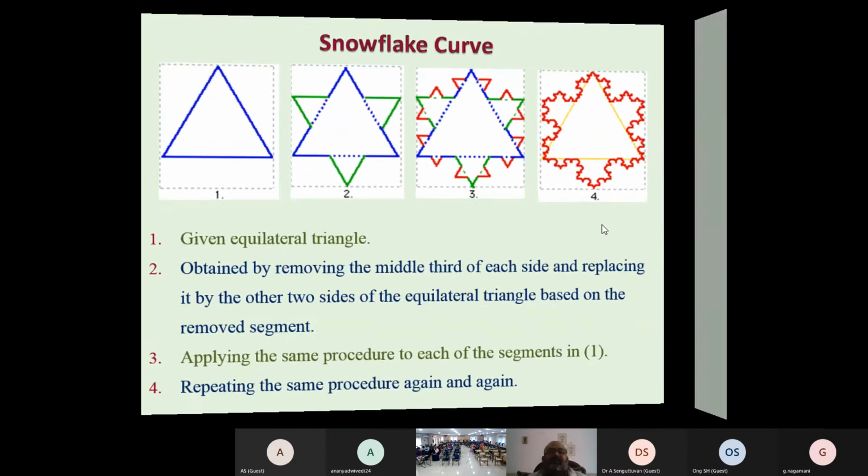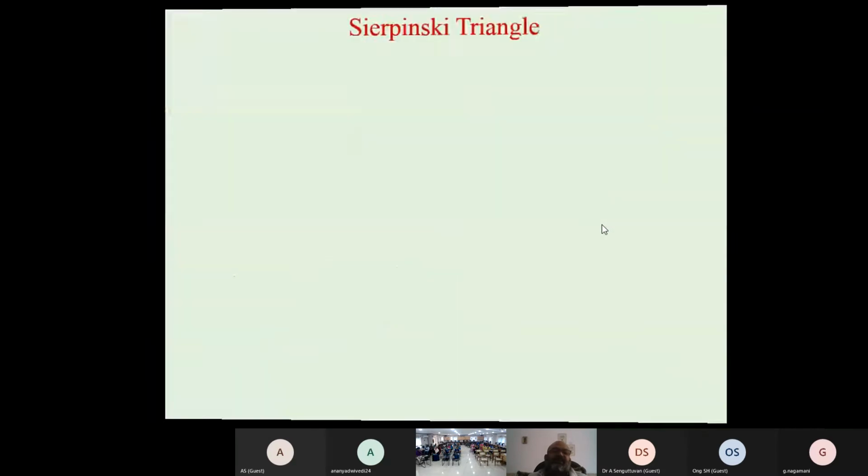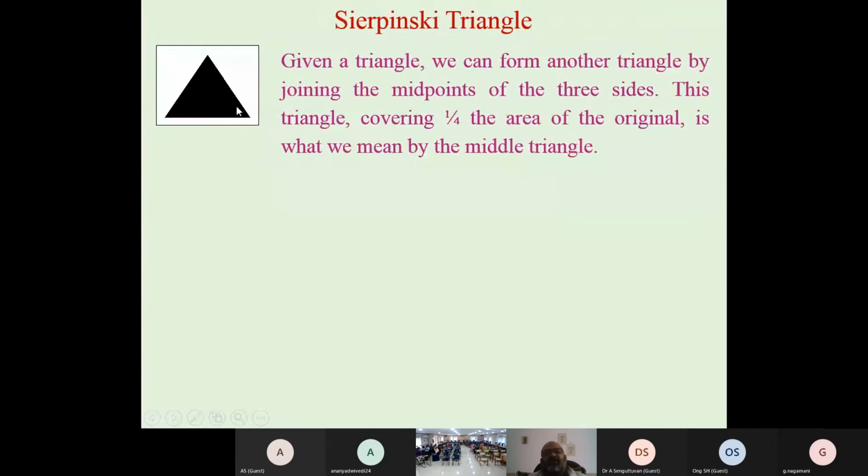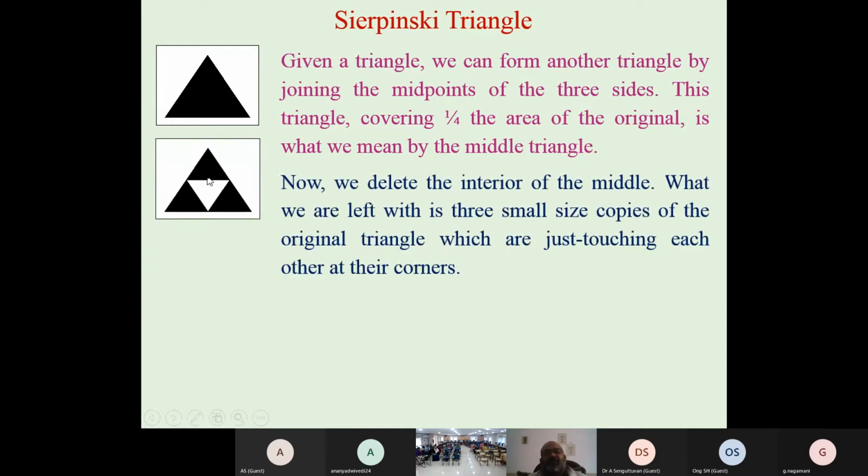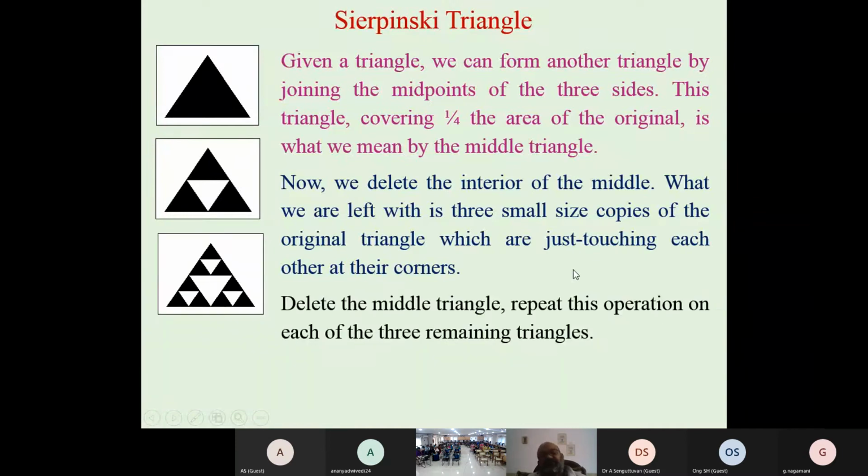Next is the Sierpinski triangle. Again we take a triangle, but we take it in a different way. Inside the triangle we cut a 1/4 part like this, and we get three small similar black triangles. Again we apply the same procedure. So we get this new picture: delete the middle triangle, again repeat this operation on each of the three remaining triangles, and then the third picture and fourth picture. Continue this process and we get the Sierpinski triangle.